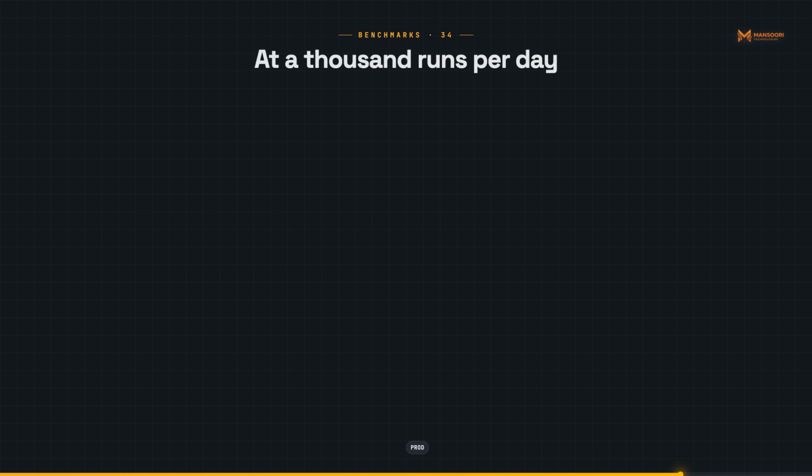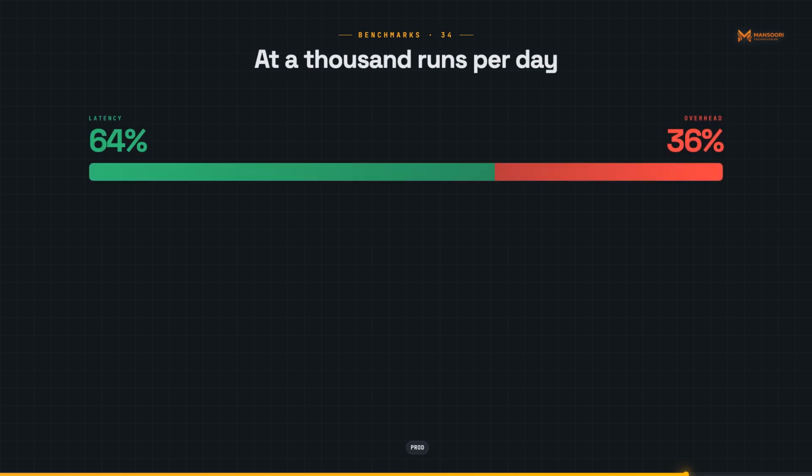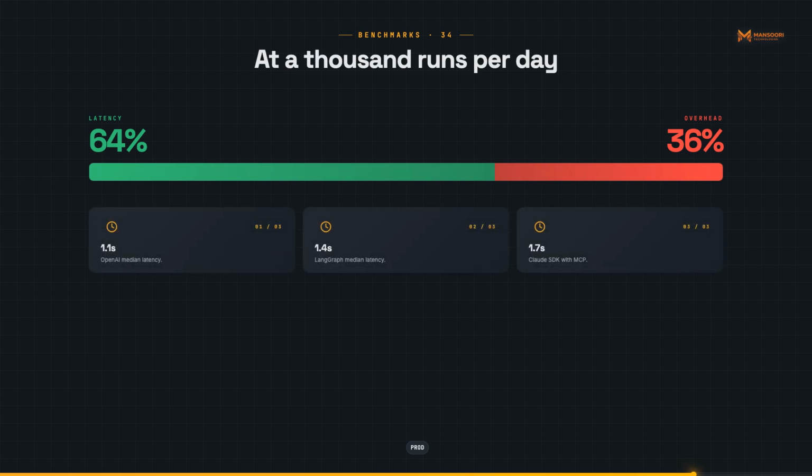At 1,000 runs per day, the cost differential between frameworks is under $5. At 100,000 runs per day, it begins to compound. One important note: model choice drives 90% of your cost. Framework choice drives the remaining 10%. Do not optimize framework selection for cost. Optimize it for state management fit.